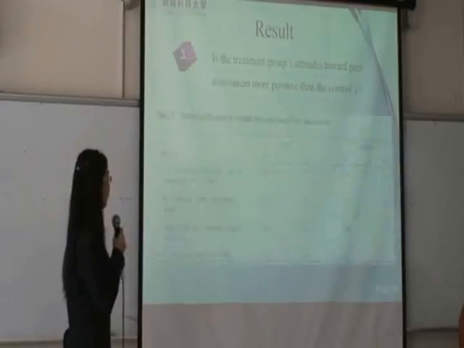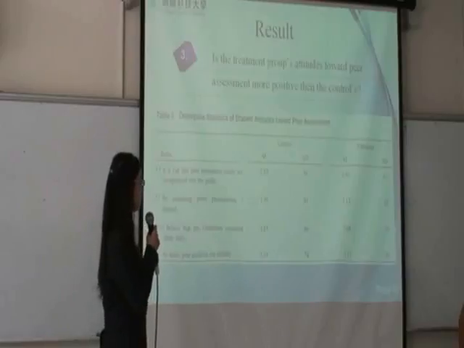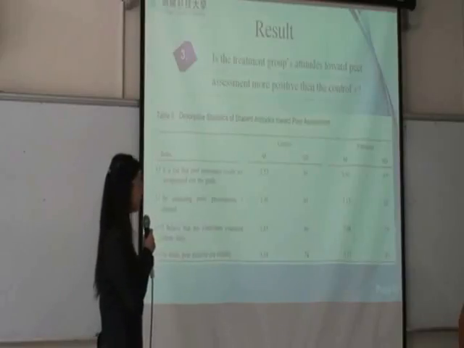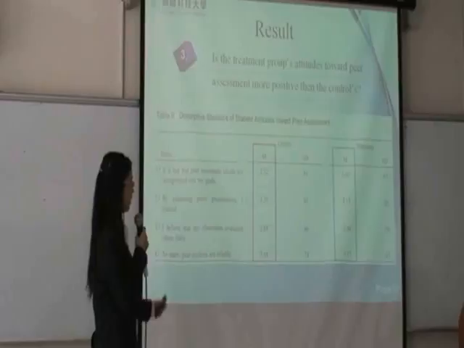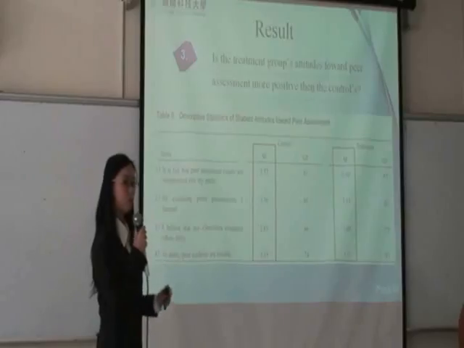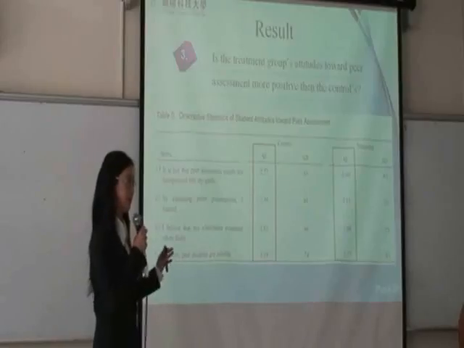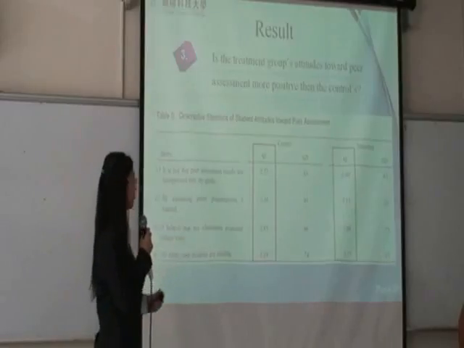And for the last research question, we can see Table 9, the descriptive statistics of students' attitudes toward peer assessment. And we can find out that both in the control group and the treatment group, the mean score is above 2.5 on the 4-point Likert scale, which means that it's quite high. And there is no big difference in the mean score between the two groups.